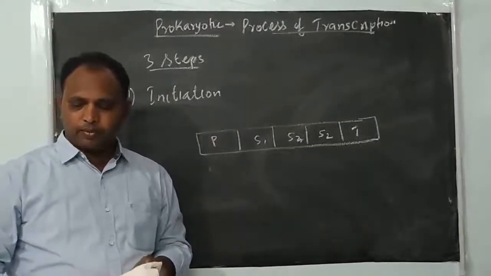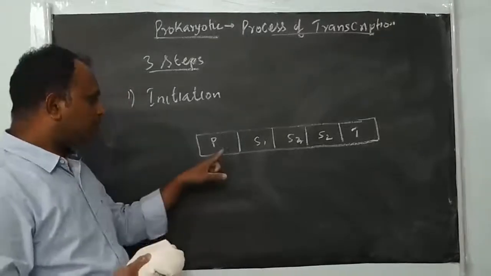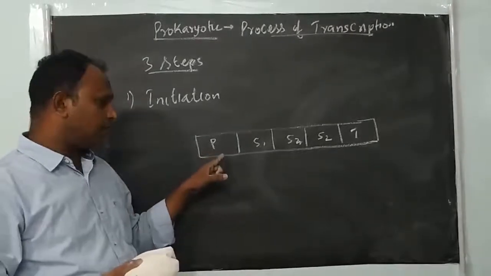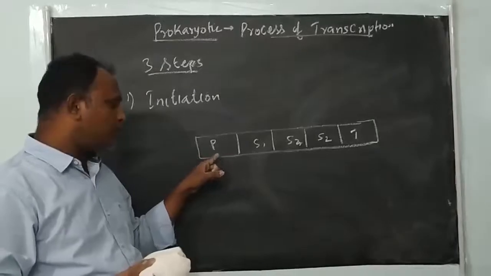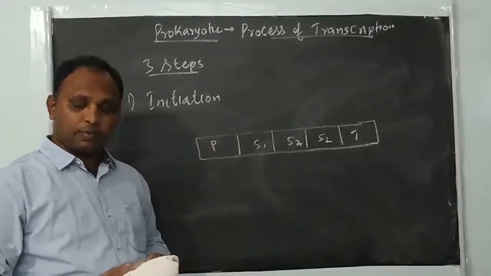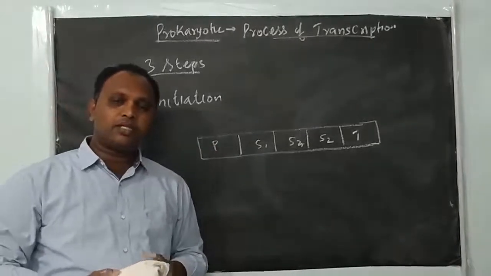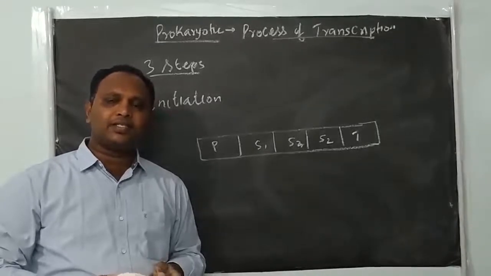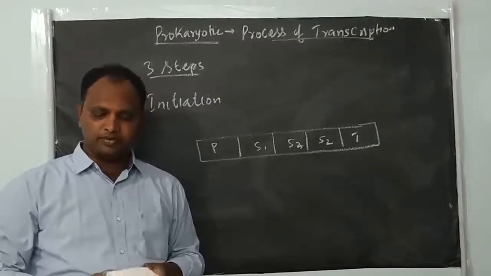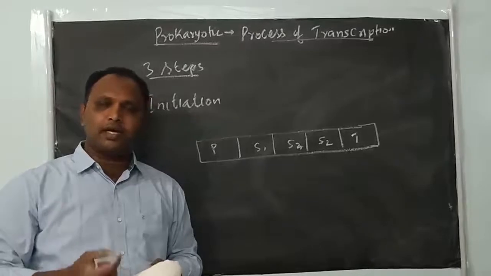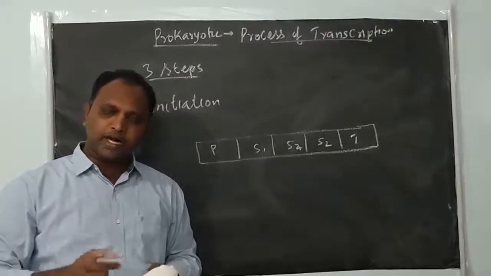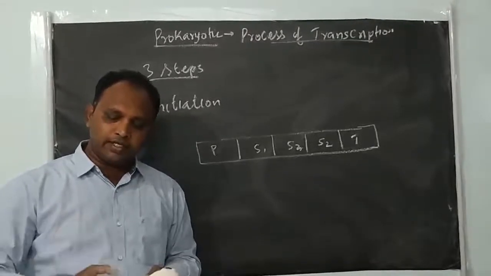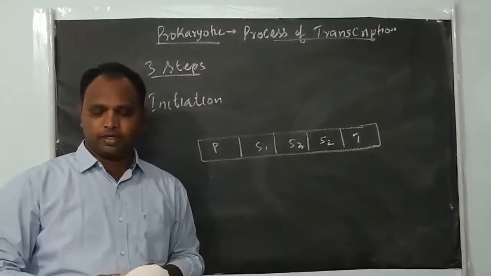In the prokaryotic promoter there are some conserved regions. These conserved sequences found in the promoter region are the recognition sequences for RNA polymerase. They are recognized by RNA polymerase, which can then bind with the promoter and initiate transcription, right?